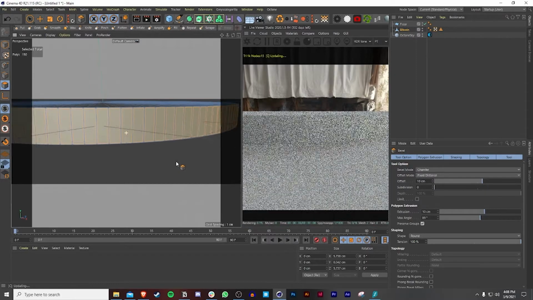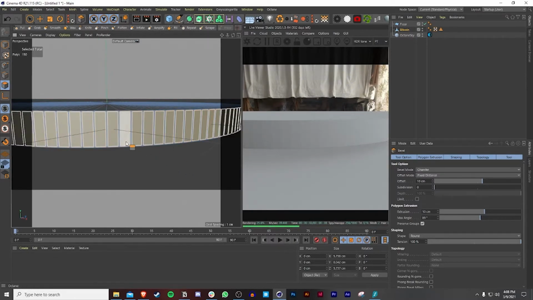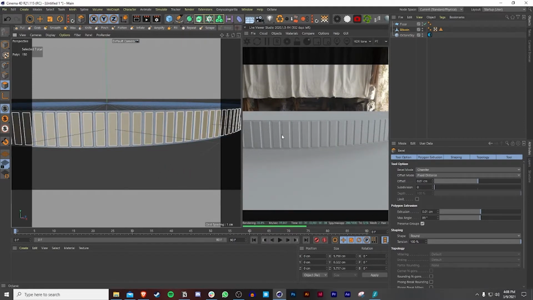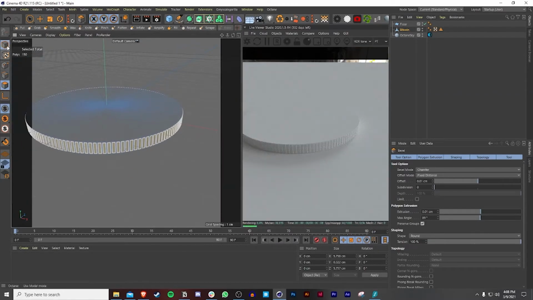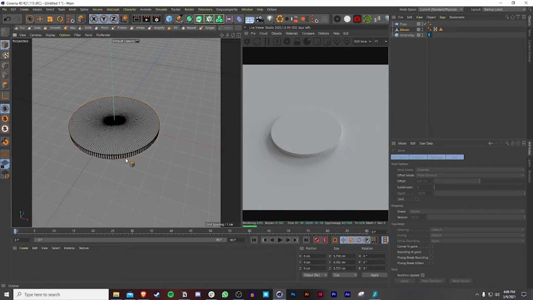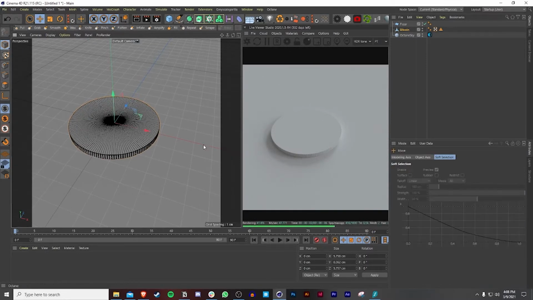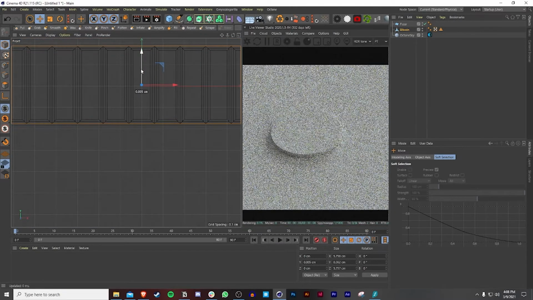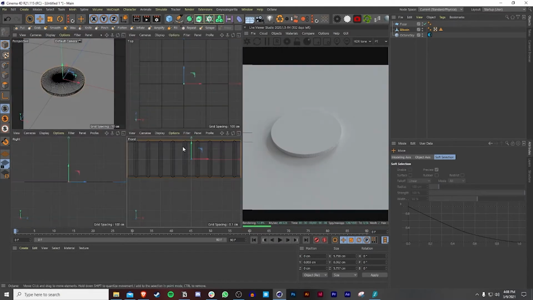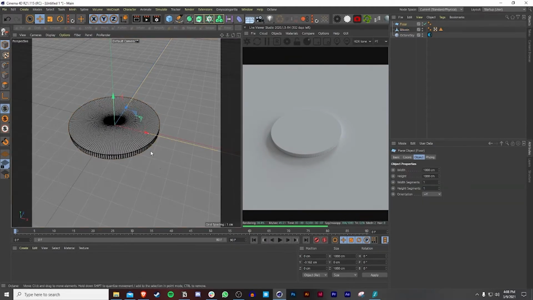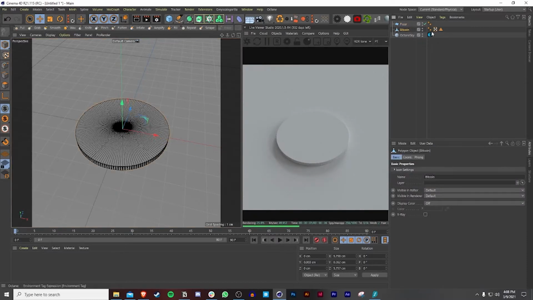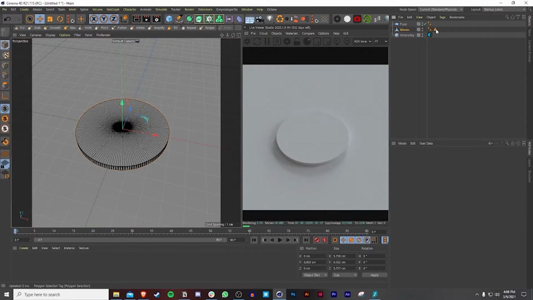So now we have everything selected that we need to select, and we can just bevel this thing just like that. So now we're getting some really nice beveled corners for the coin. And so here you go. Now we have an untextured Bitcoin. Now before I do anything, I'm just going to raise this a little bit so it doesn't really go through the floor. So now that we got our thing set up, I'm going to delete this UVW tag.